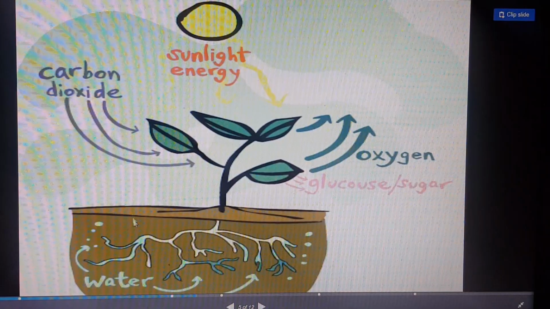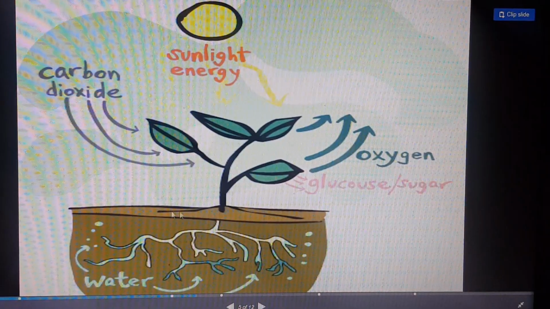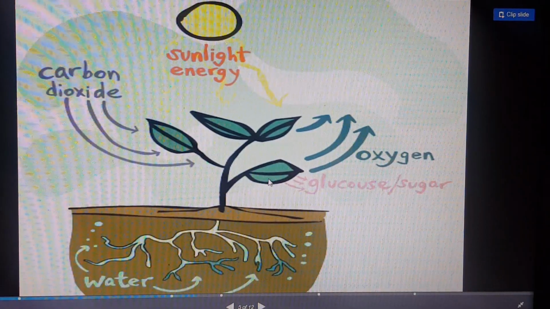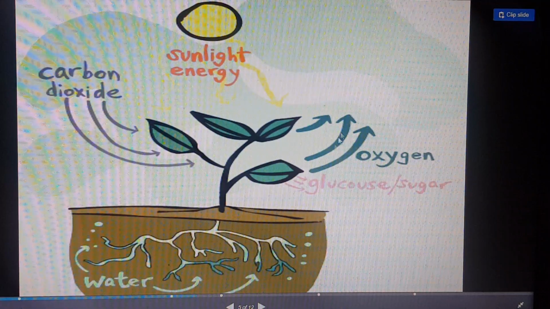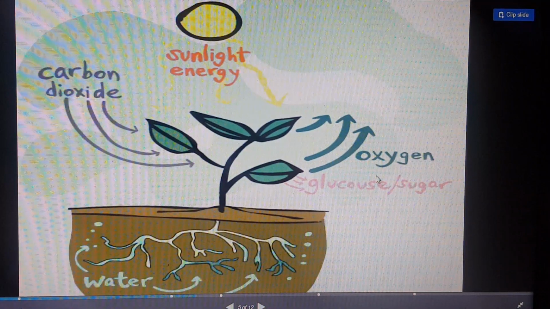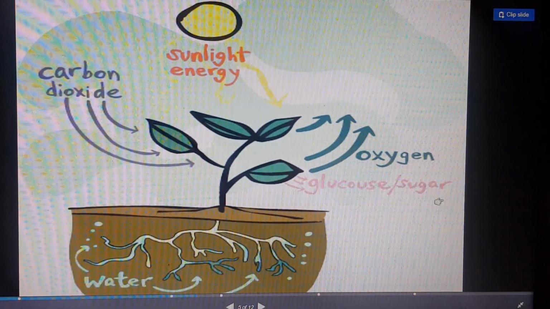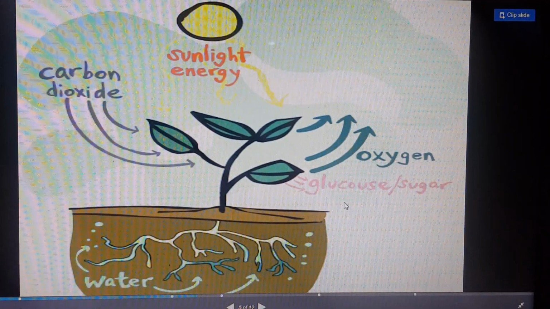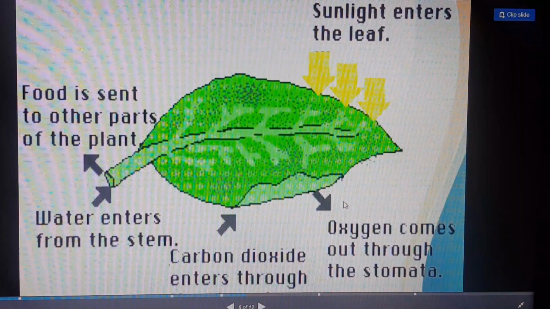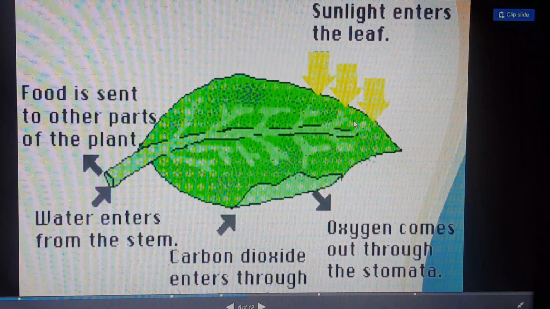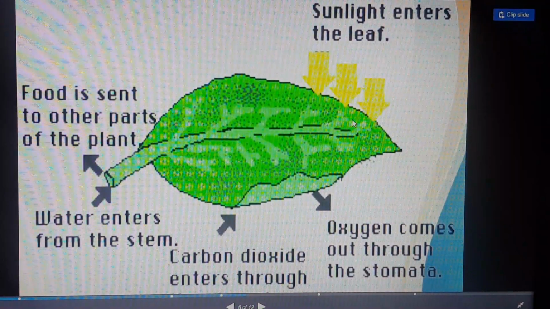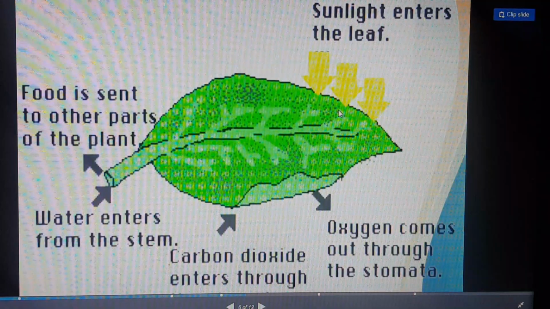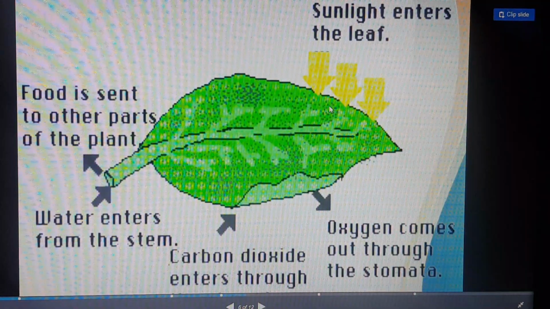These all are the reactants which react in the process of photosynthesis, and these are the products: glucose, or even we can say the sugar, plus oxygen. So here sunlight enters. There are a few diagrams to help you understand easily what the process of photosynthesis means.